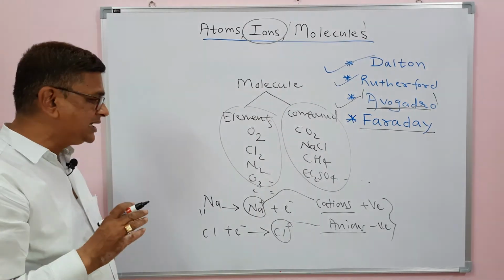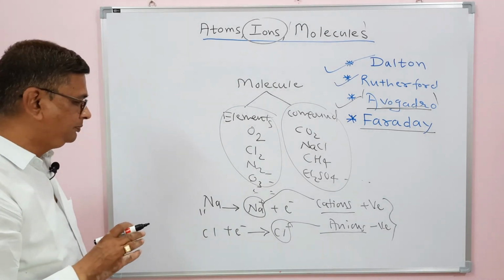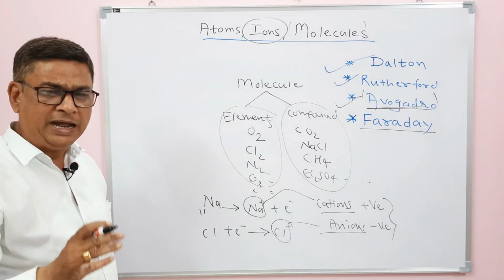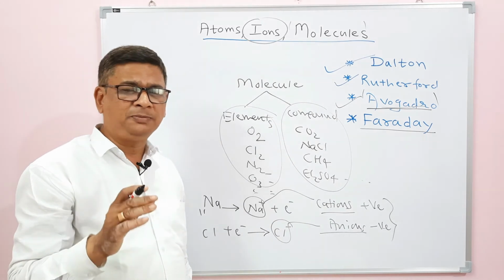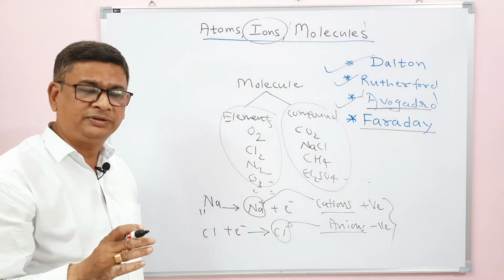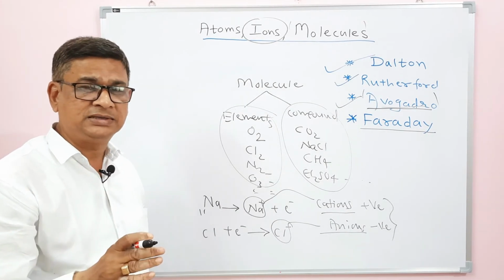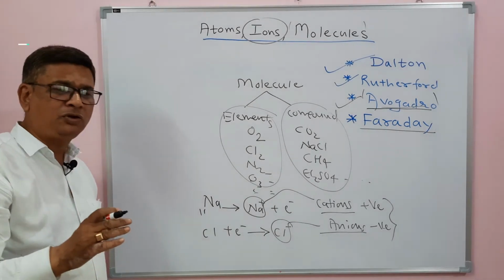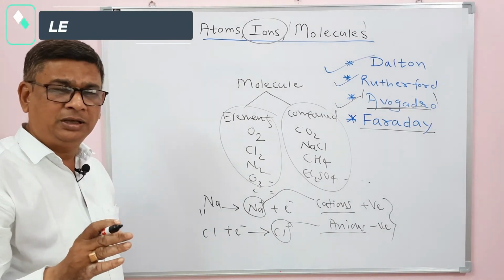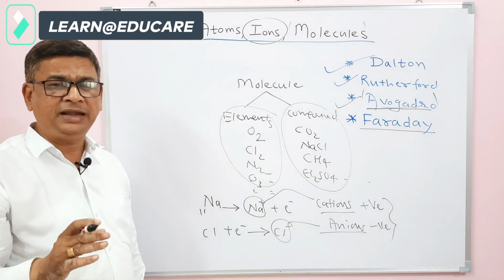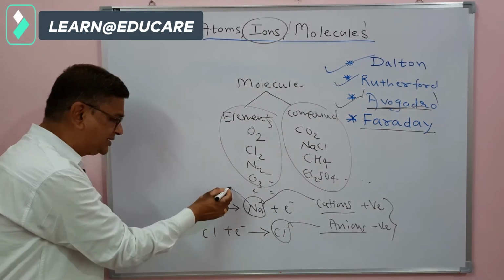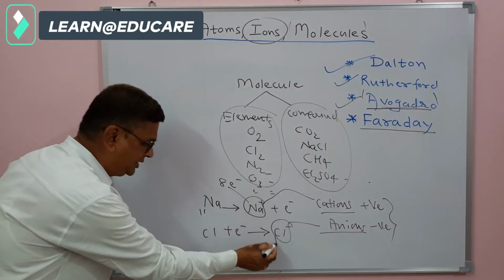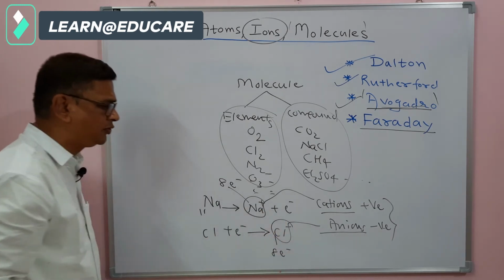Now, why are ions formed? Ions are formed because in ionic compounds, meaning compounds containing an ionic bond, it is required first to form ions. And ions, according to the octet electronic configuration, have 8 electrons in the last shell. For example, here Na+ has 8 electrons in the outermost shell, Cl- has 8 electrons in the outermost shell.